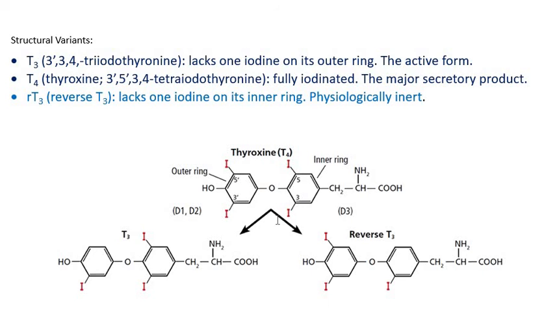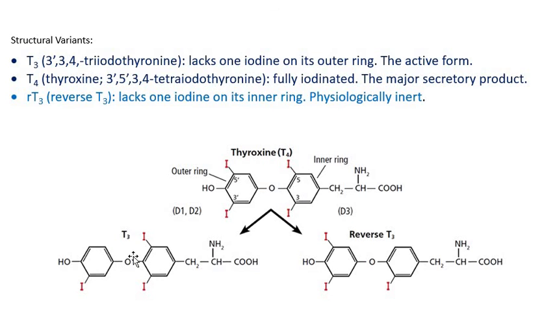Based on the number of iodine atoms present, the thyroid hormone is labeled as either T3 or T4. If you look at the left side picture, labeled in red color, there are 3 iodine atoms. So this is T3, and this is the T4 structure where there are 4 iodine atoms.